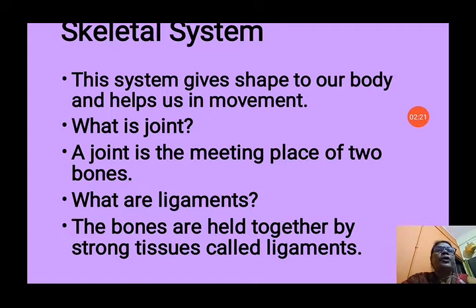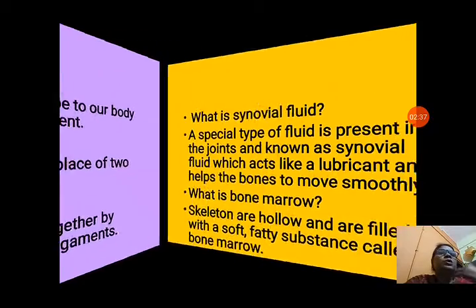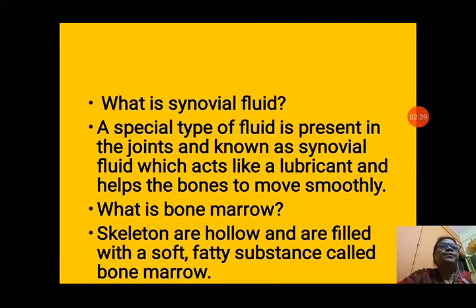First is, what is a joint? A joint is the meeting place of two bones. Where two bones meet, that place is known as a joint. That helps us in the movement of different parts of the body. Now, what are ligaments? The bones are held together by strong tissues called ligaments. Ligaments join the two bones together.